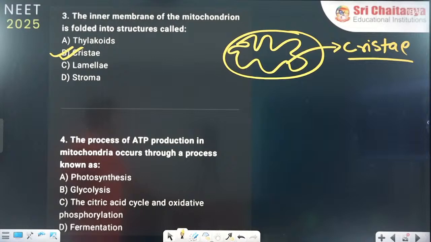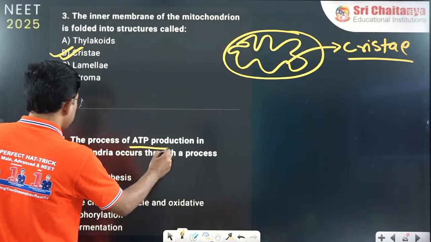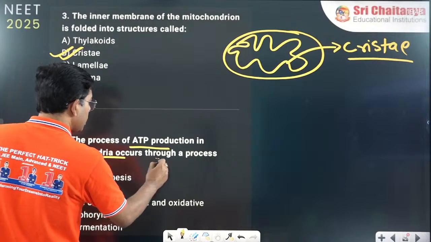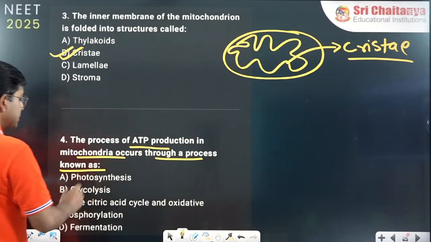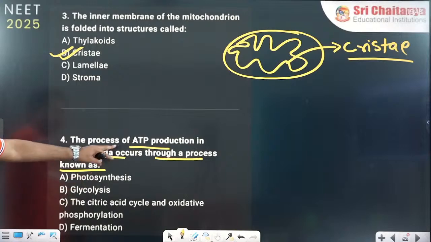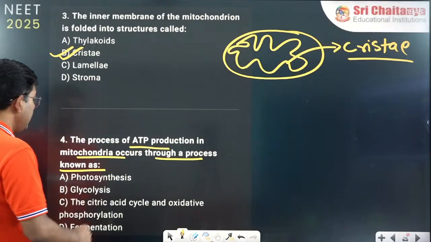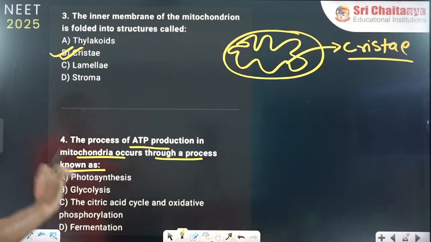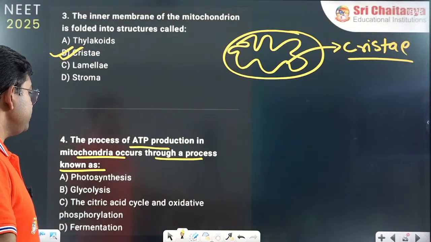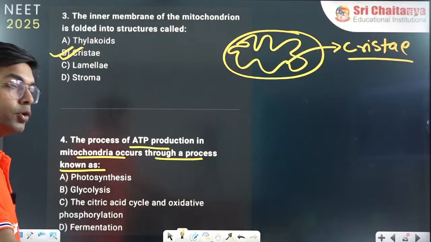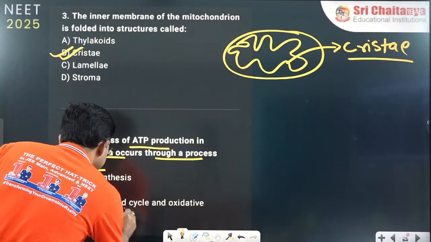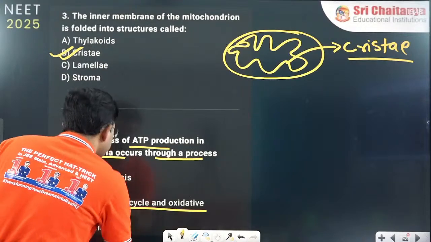Yashashvi is answering D. Okay, B, Tanish, B. In mitochondria, ATP production takes place through the citric acid cycle and oxidative phosphorylation.